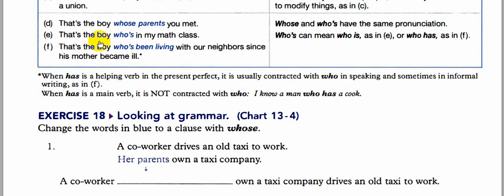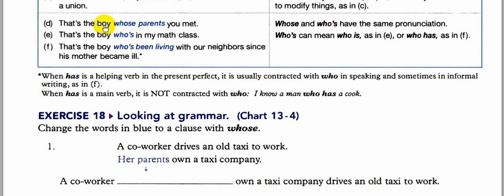That's the boy. Okay, whose boy? So the relative clause here describes the question, whose boy? Who's that boy you are talking about? Who is in my class? Who is in my class? So the whole relative clause is describing the noun boy here, and they are talking about whose boy.